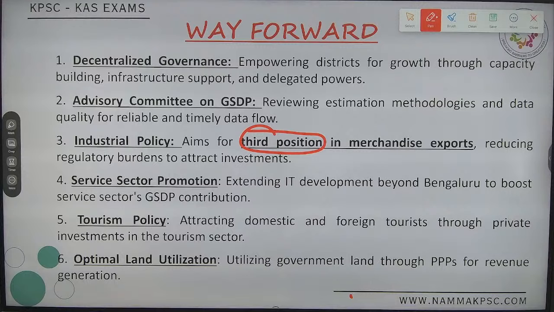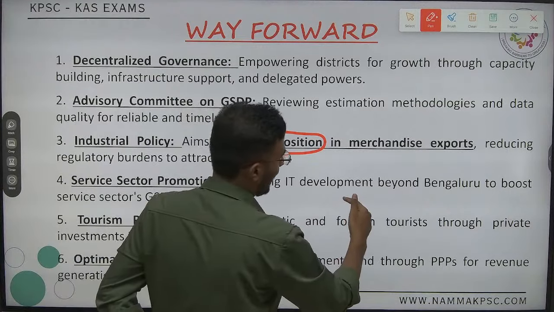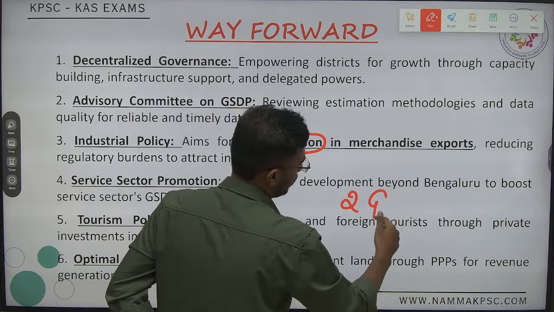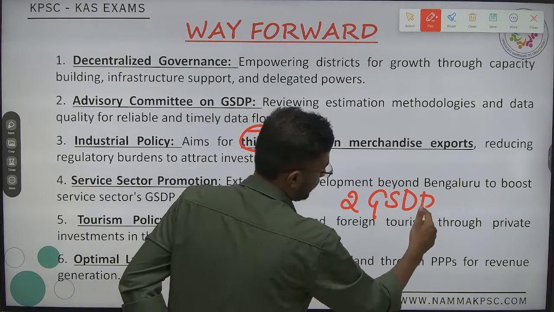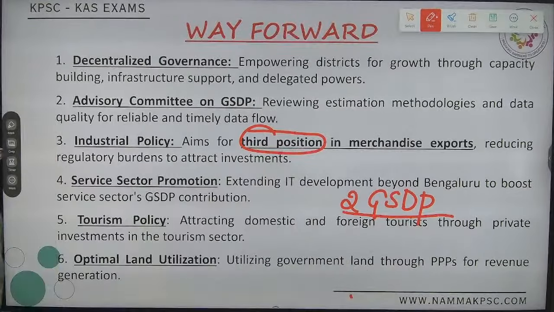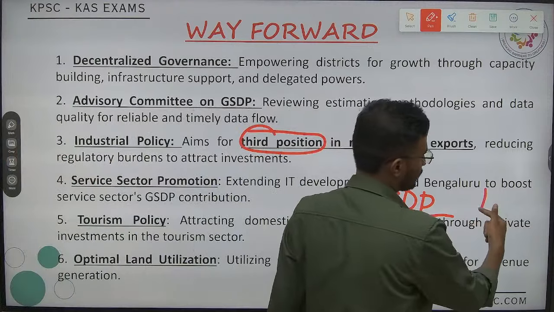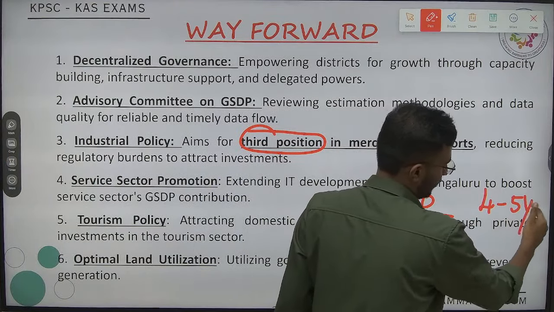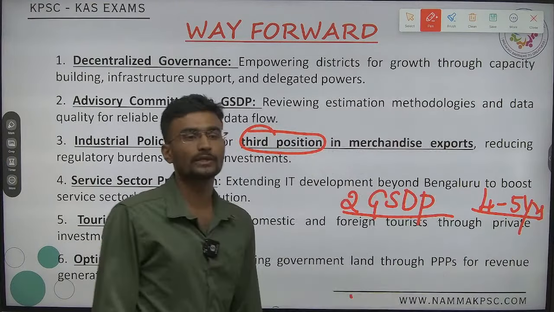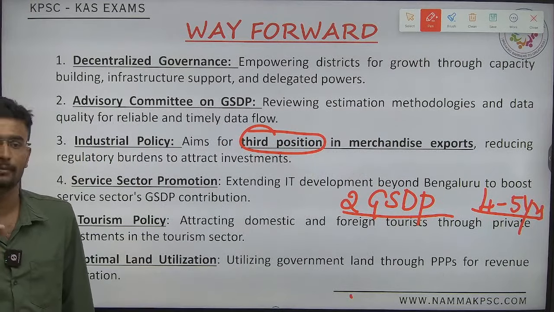Third position with respect to merchandise export, and also we can double our gross state domestic product within 4 to 5 years. See, then our Karnataka target is within 4 to 5 years, by 26-27, we need to double our gross state domestic product.